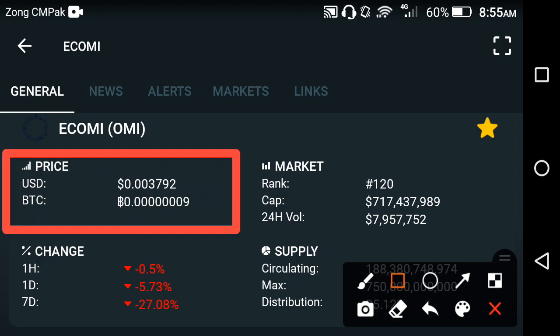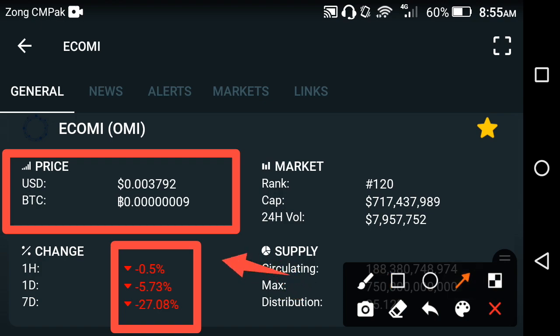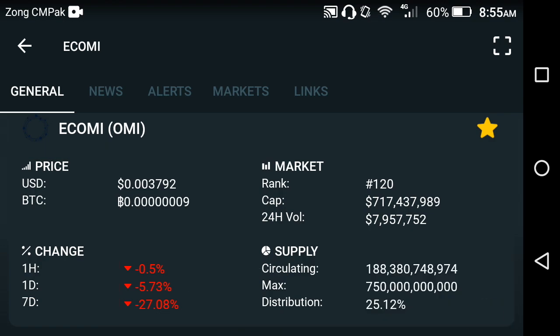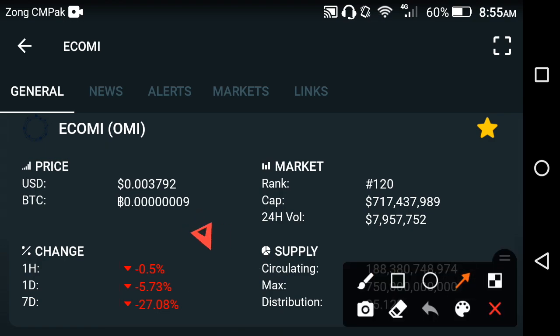On the other side, if you look at the price changes occurring in the OMI coin, oh my god, what's going on in the OMI coin? OMI coin fast down? Oh, I'm really shocked. Last 1 hour, last 1 day, last 1 week, the price is going down. Absolutely, that's really bad news for me that the OMI coin fell fast over the last 1 week. What's the reason behind it?